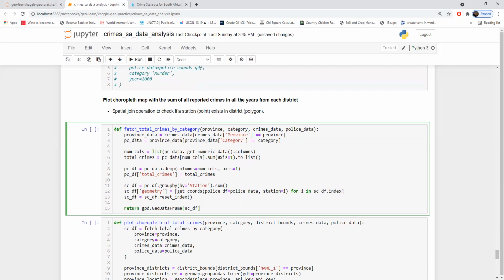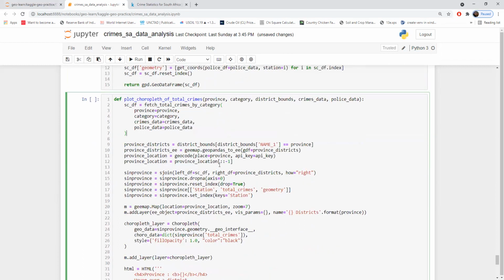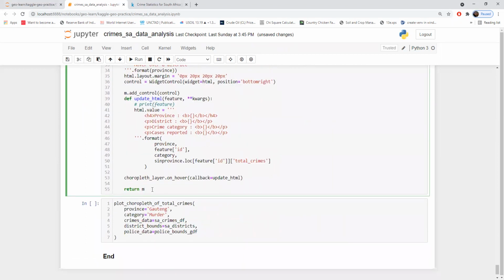It just fetches the data by the province and the category, not by the year. And I'm converting the result into a GeoDataFrame, and it has some functionality. So I'm calling this function in another function, and using this, I'm plotting it. So again, I'm doing a spatial join, and yeah, we can plot the data now.